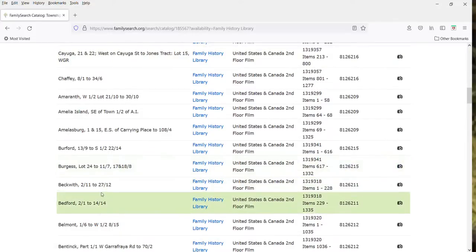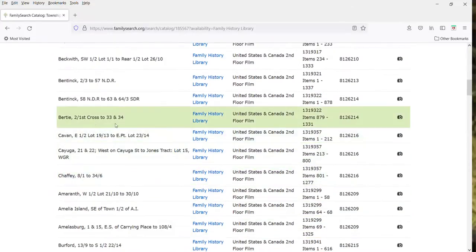And I'm going to find Birdie again. And here it says items 879 to 1331. This was the film that I had opened, 879 to 1331. This is telling me it starts on page 879 of the reel. So that saves me a lot of time.